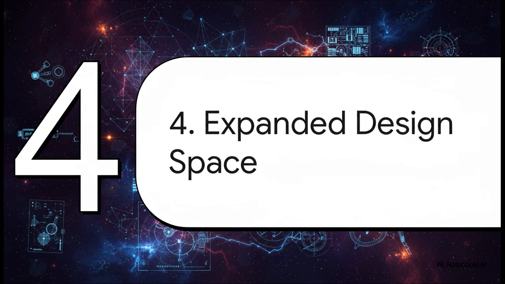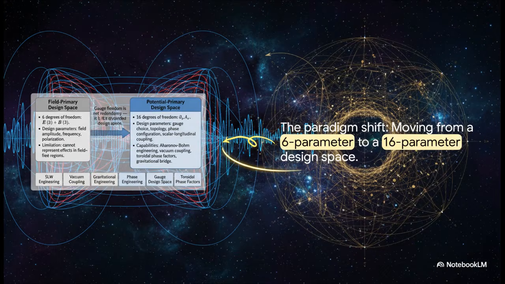It means we've been working with a limited toolkit this whole time. It's time to open up the expanded design space. This slide really shows the whole paradigm shift. On the left, that's our current field primary world, limited to just 6 parameters, the electric and magnetic fields. And yeah, it's powerful, but it's incomplete.